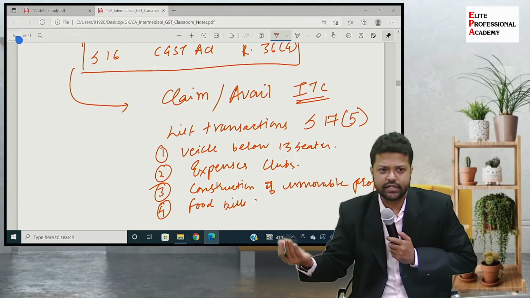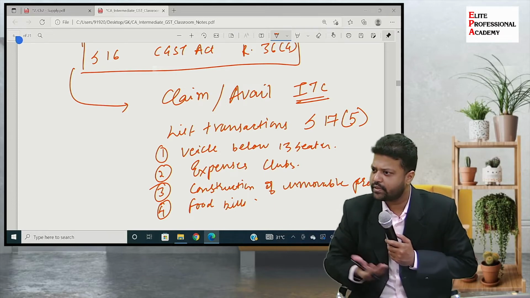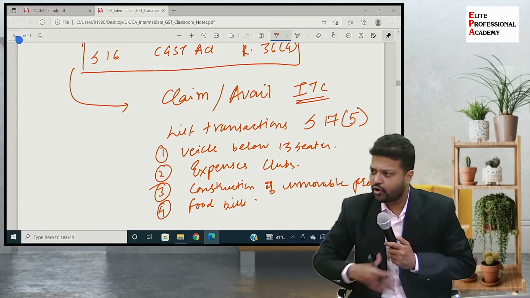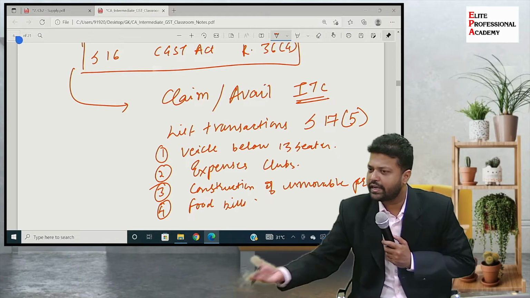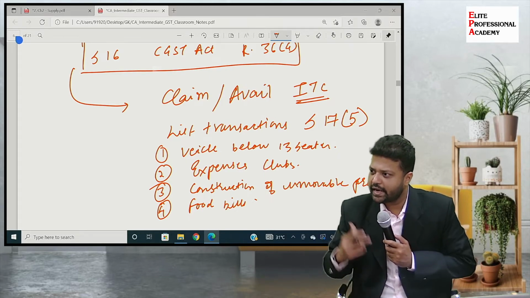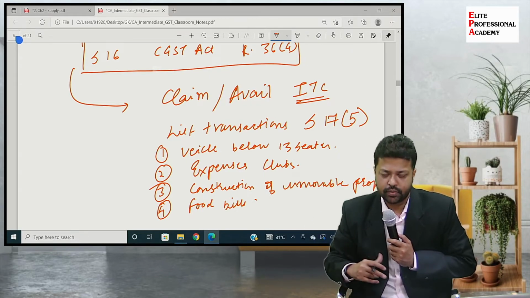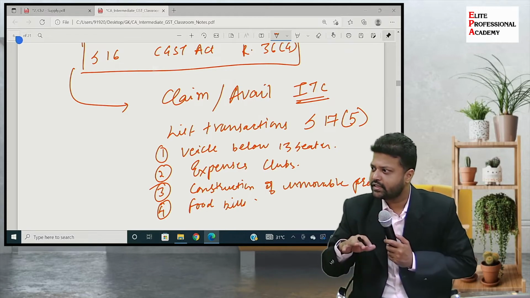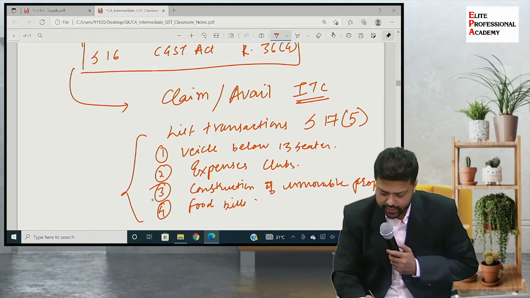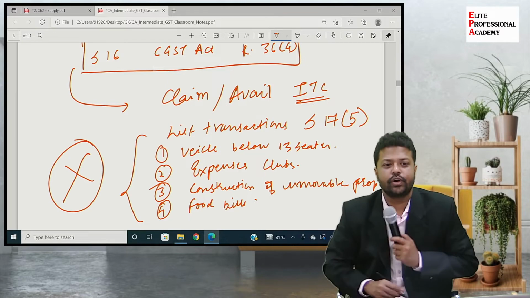So isn't the bill in the course or furtherance of my business? Yes, because my employees are there. We all as a team are going for a team dinner. So shouldn't I get the credit? Yes, I should. But the GST Act says, irrespective of anything, you will not get any of these input tax credits. No means no.